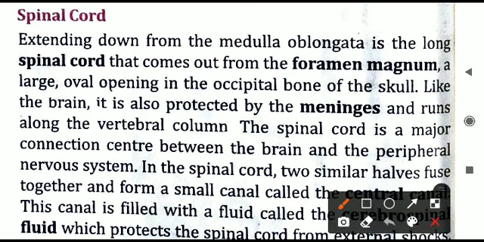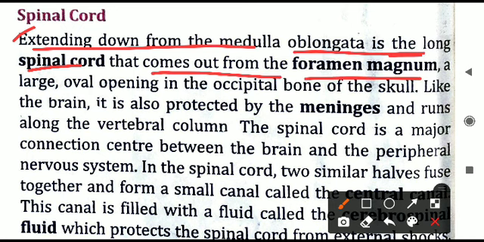Below the medulla oblongata is the long spinal cord. Let us read there. Extending down from the medulla oblongata is the long spinal cord that comes from the foramen magnum. What is this foramen magnum? It is at the base of the brain only. A small, oval-shaped opening is there in the occipital bone of the skull.